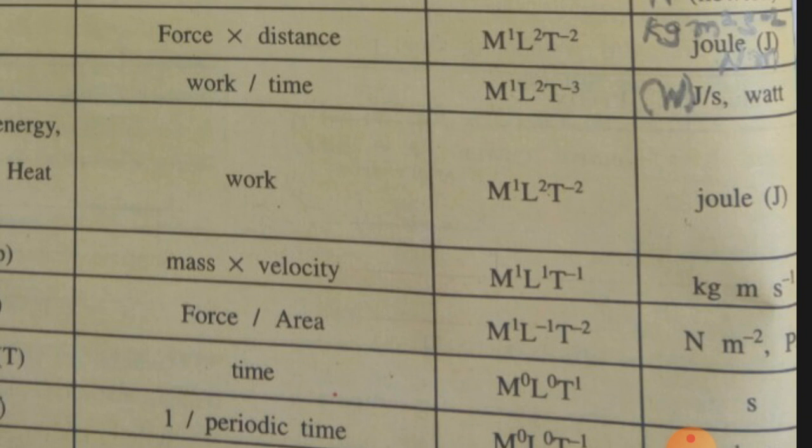Apart from this, it is equivalent to Pascal, which we have seen previously, that is symbolized as capital P small a. Here small a has not been shown, only P is there. Capital P small a, that is Pascal.